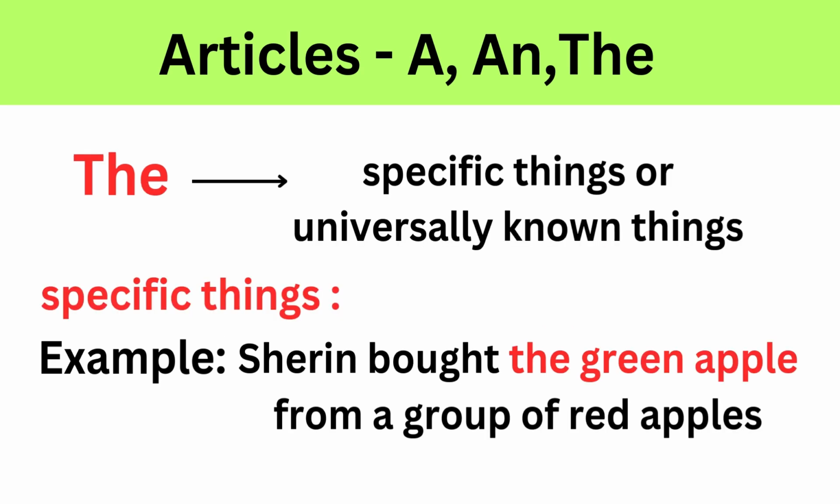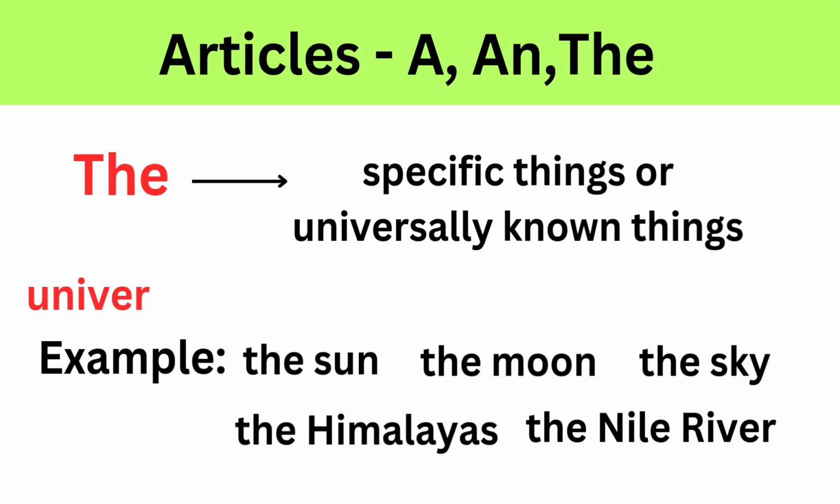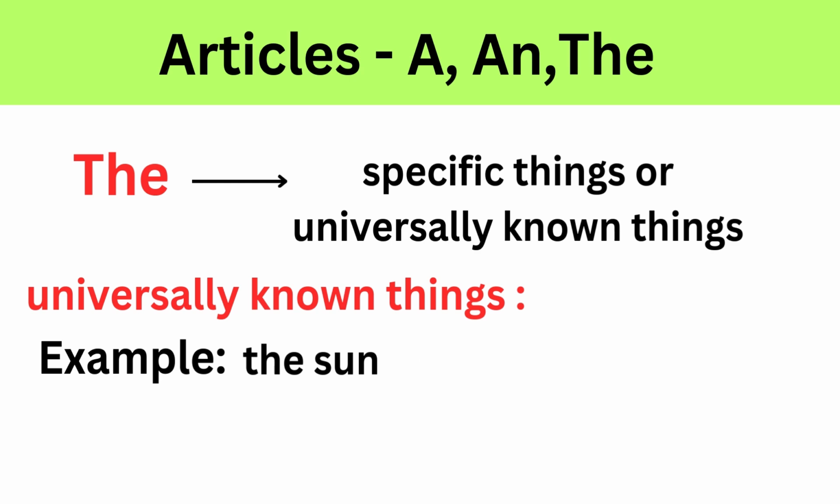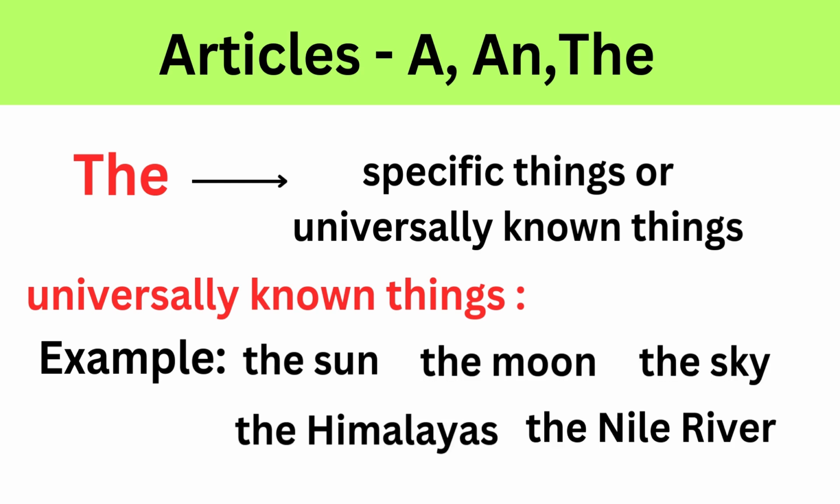Next one is the article. For example, Sherin bought the green apple from a group of red apples. Here we use the because Sherin bought a particular green apple in the group of red apples. We use the for universally known things. For example, the sun, the moon, the sky, the Himalayas, the Nile River.